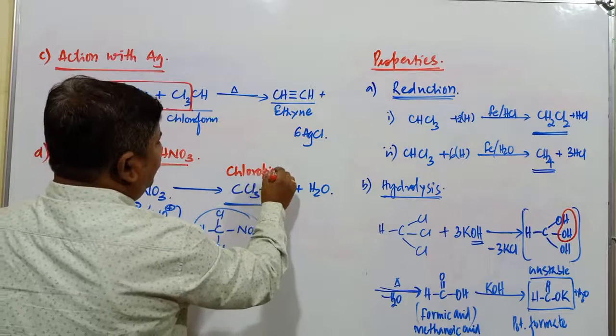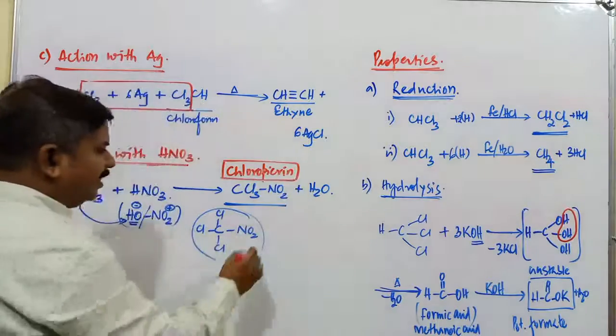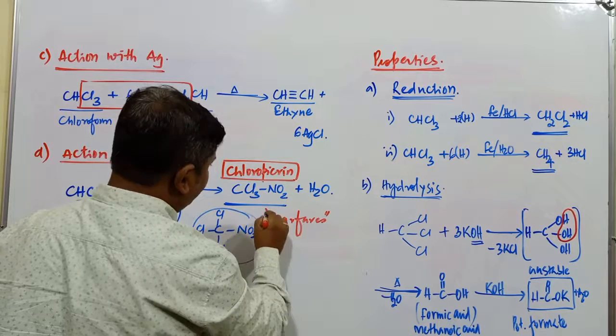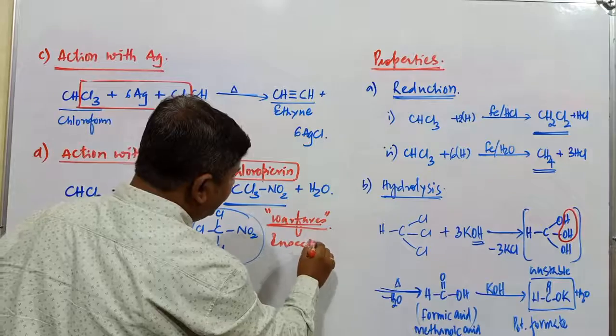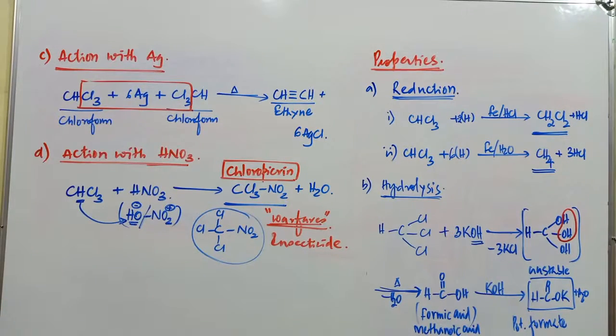An important compound, chloropicrin. This chloropicrin is an insecticide. It is also used in warfare due to its poisonous nature, and it is also used as an insecticide. This is commonly known as what? The chloropicrin compound.